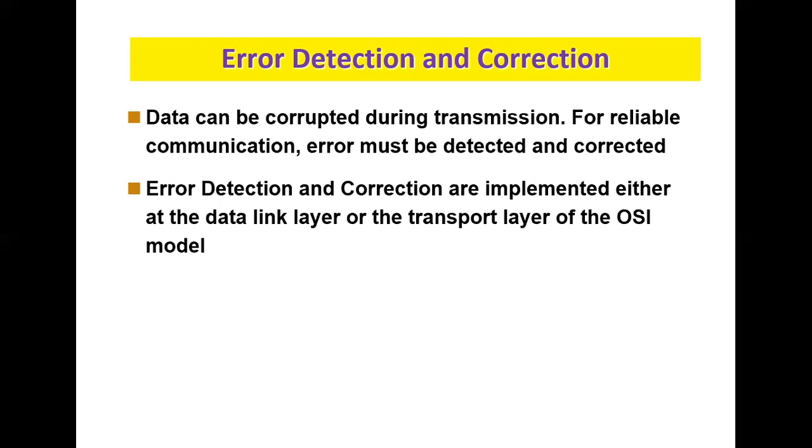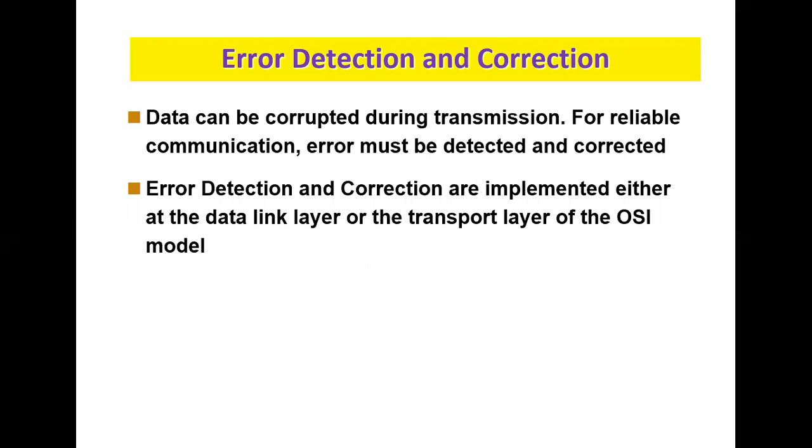As we know, data can be corrupted during transmission. For reliable communication, errors must be detected and corrected. While we are downloading or uploading files, there may be a chance of getting errors. Or when we are sending mails from one machine to another machine, we don't know the remote host, as millions of communications exist.